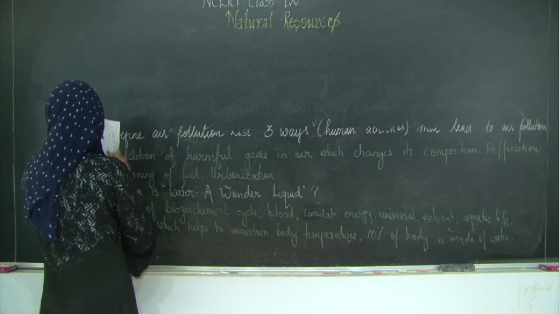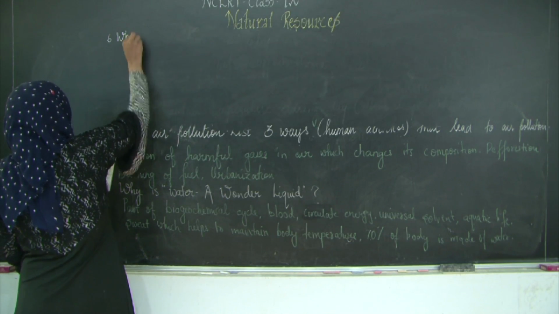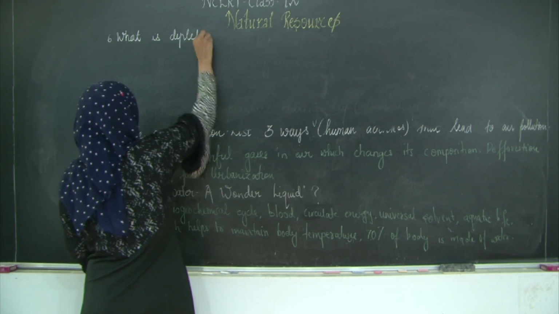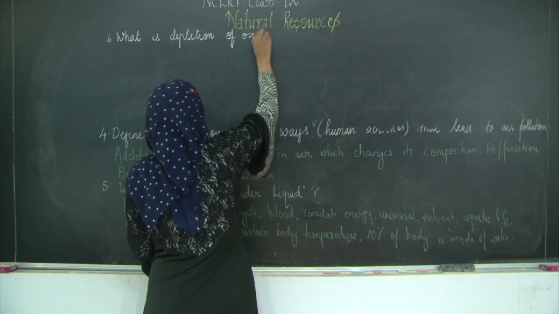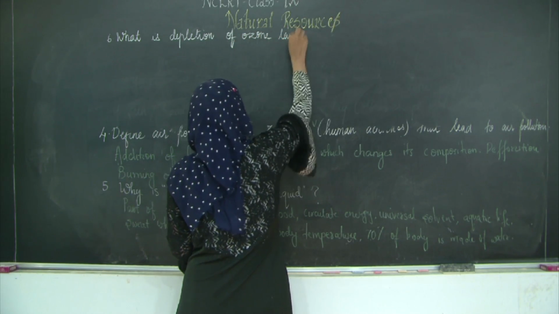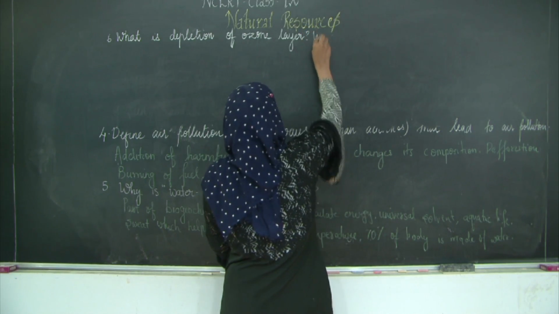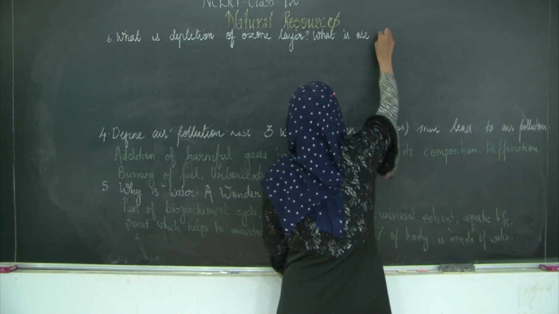Okay, so we are going to write over here, what is depletion of ozone layer? The next, what is the use of it? Use of ozone layer.